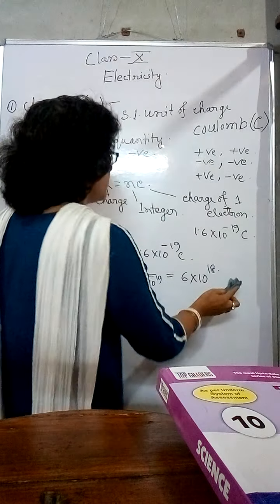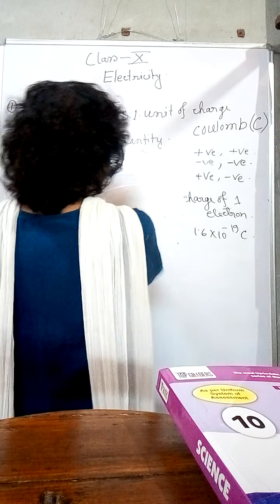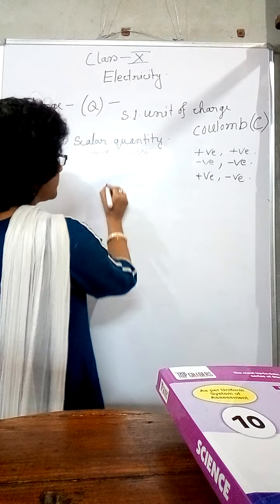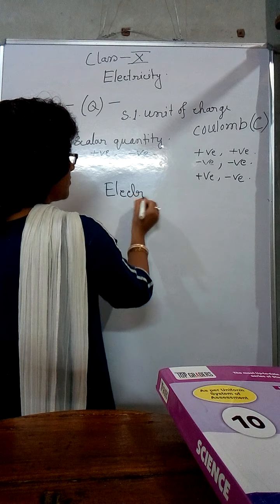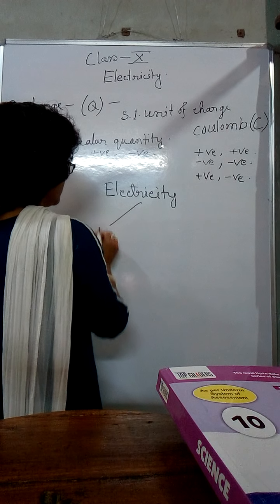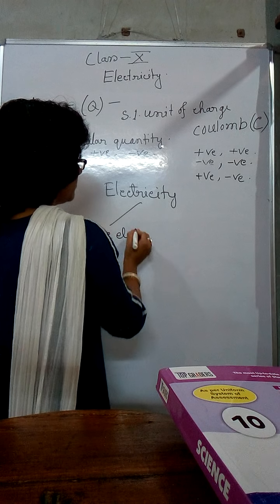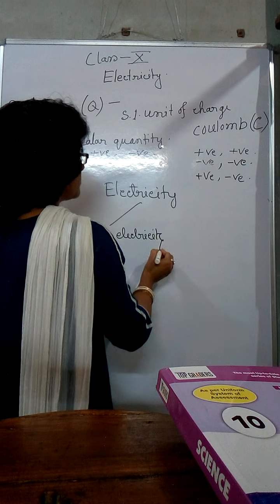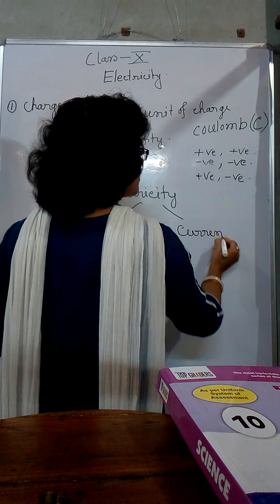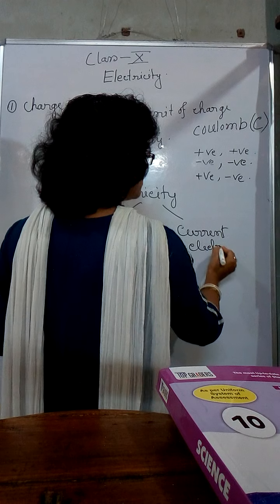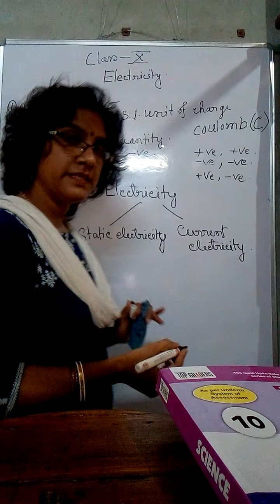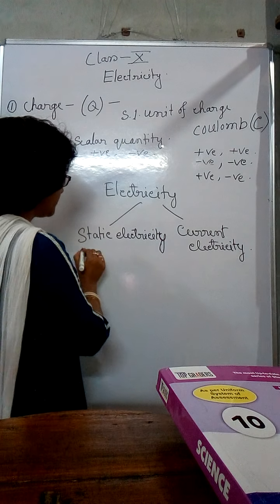So, electricity can be divided into two: one is static electricity, another one is current electricity. In static electricity, the charge will be at rest.